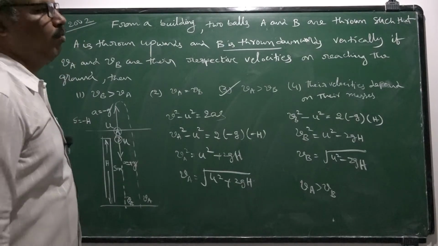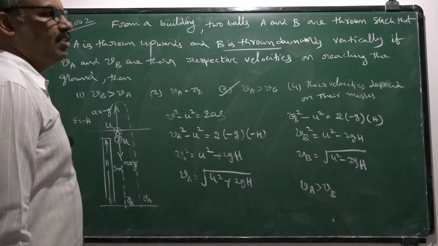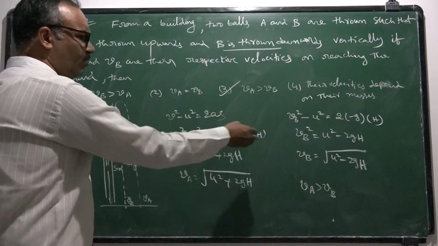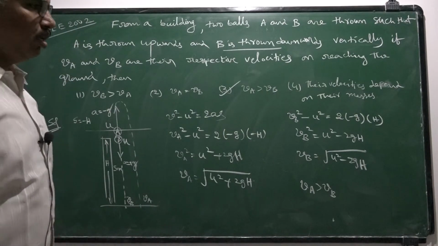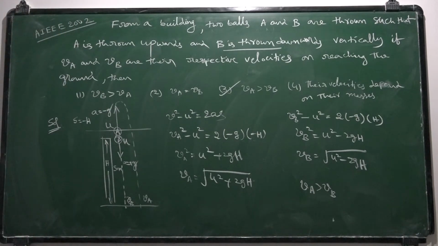Clearly, fourth option, velocities depend on their masses. In this formula, nowhere mass term is there. So the velocities are independent of mass of the bodies. So fourth option is wrong. Clearly, VA is greater than VB. So ball A hits the ground with more speed than ball B. So this is the solution for the given question.